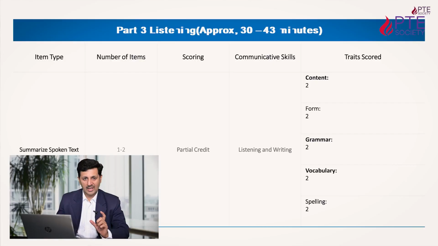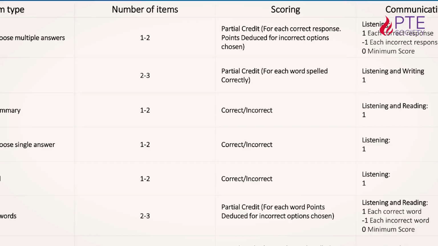Because this test is easy in comparison to IELTS because of these features, right? There will be 1 to 2 items of summarize spoken text, and this question is for 10 marks. The parameters for which you will be assessed are the content you write, then formation, grammar, vocabulary, and spellings. These are the parameters where they are going to assess you.